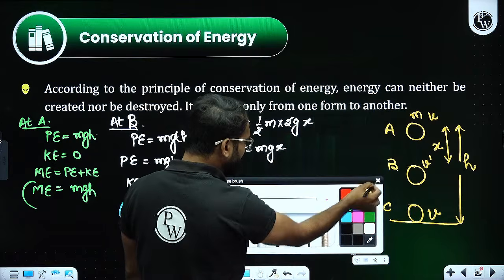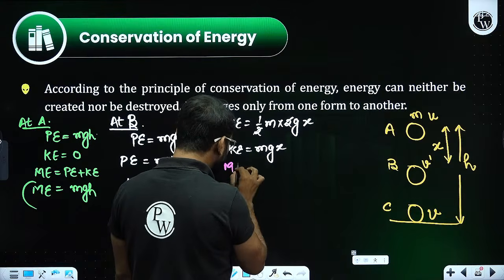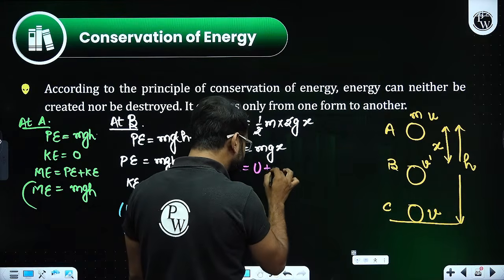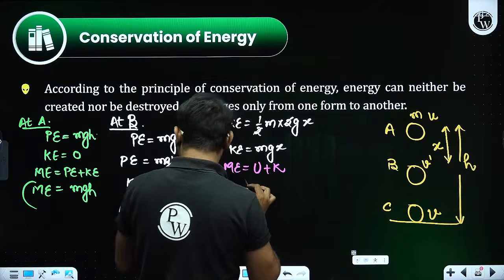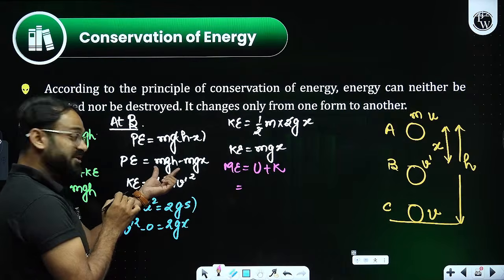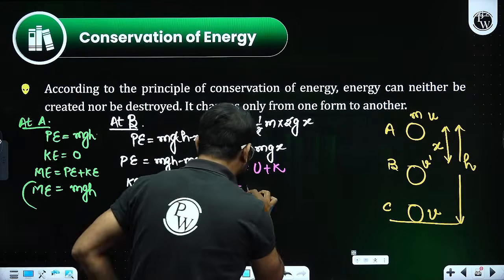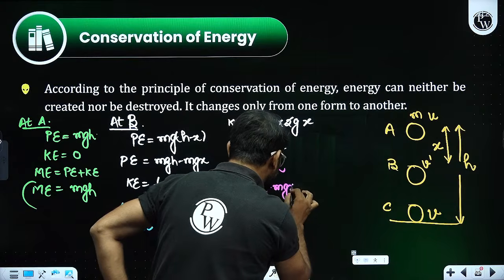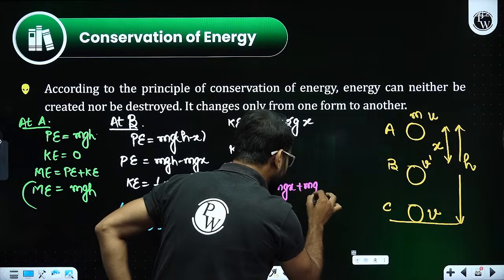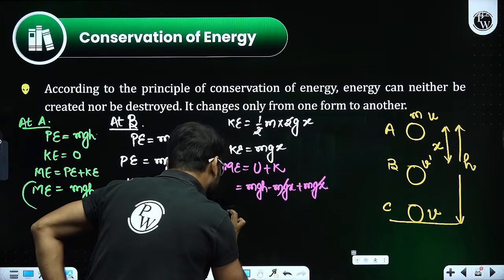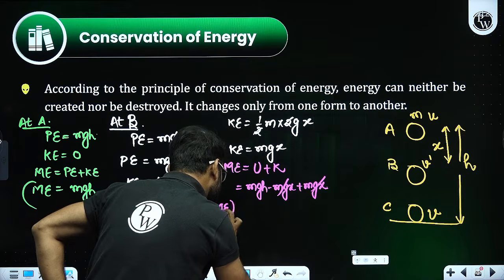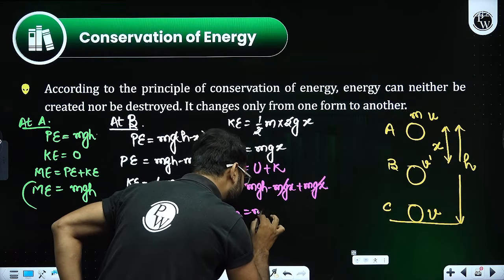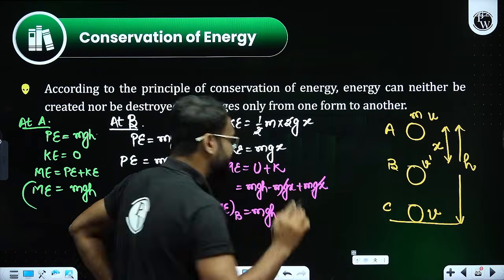Talking about mechanical energy, that is going to be the sum of potential plus kinetic energy. Potential is mgh minus mgx. mgh minus mgx plus mgx, cancelled. Finally, the mechanical energy even at position B comes out as mgh. Yes or no?